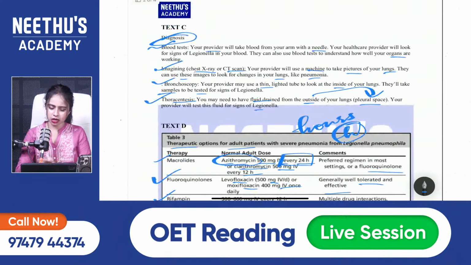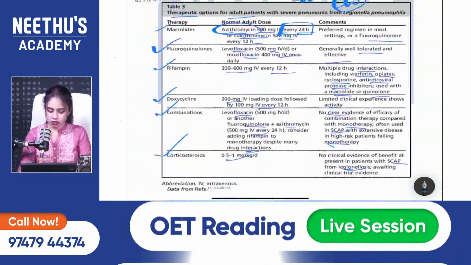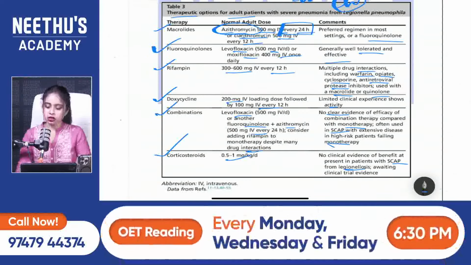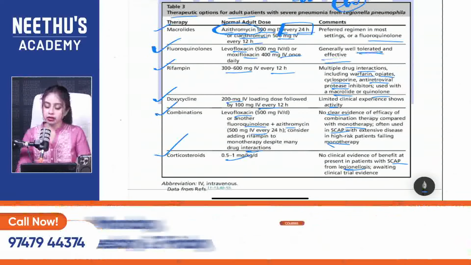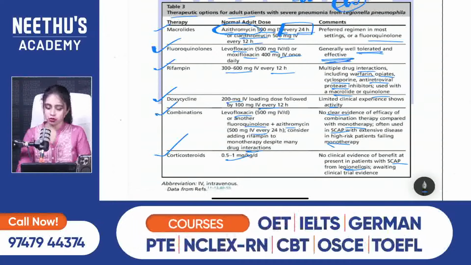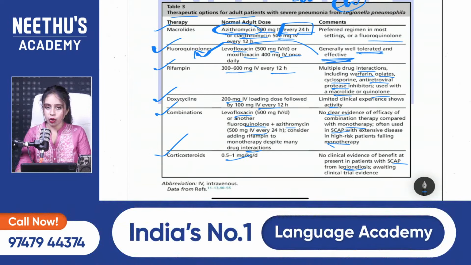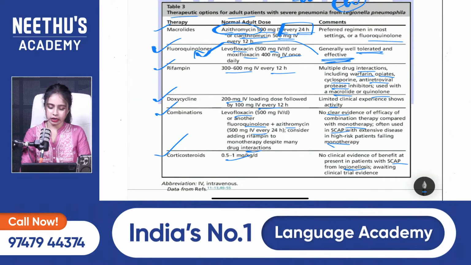Medications are mentioned in text, I know that. But which medication is tolerable? Yeah, generally well tolerated and effective, useful. So that is fruitful. So that medicine is fluoroquinolones. Okay, that is the right answer.